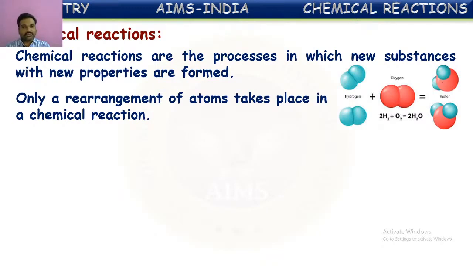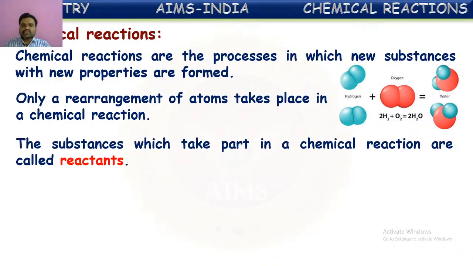between the atoms. We have to understand one thing clearly here, there is no formation of any new atoms, only rearrangement of atoms in different molecules happens in chemical reactions. I think you understood this. So what I said here is rearrangement of atoms occurring. The formation of new atoms occurs in nuclear reactions, which we study later. But in chemical reactions, there is no formation of any new atom. Only the atoms present in the molecules rearrange, rejoin to form new molecules. That we say is a chemical reaction.